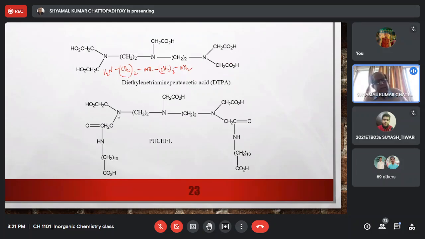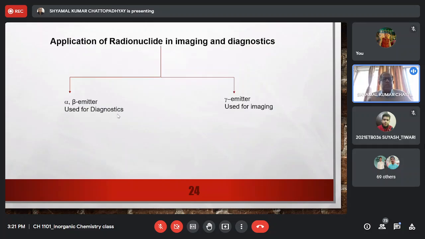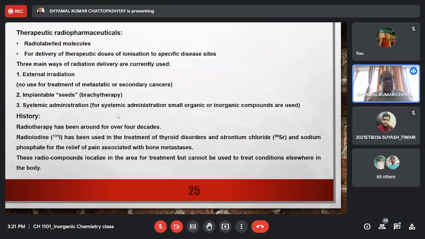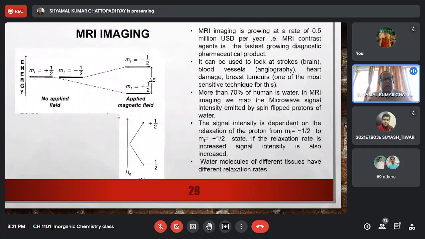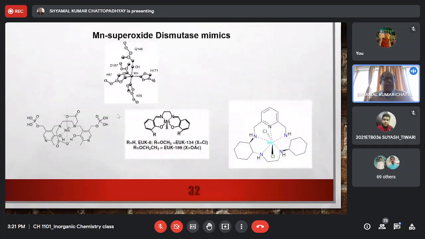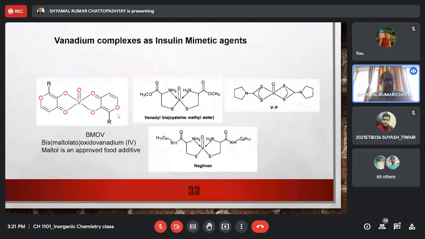So now we are left with 2 or 3 points. One is the application of radionuclides as imaging agents, and then we have MRI imaging, and then certain metal complexes in medicine. So these 3 parts. So thank you for the attention.